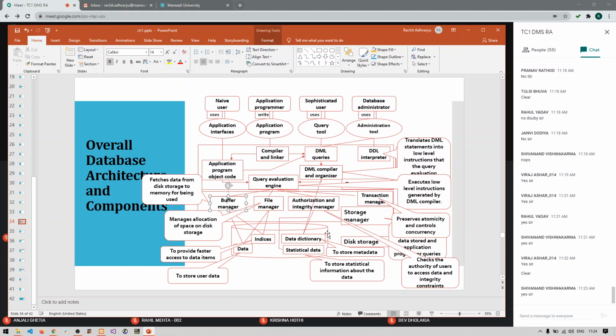So the database actually has a data dictionary, so it stores the data about the data, or metadata, and it stores some types of statistical data. So what type of data is being requested very frequently, what type of data is not being requested by the user at all. All the types of statistics are managed by this statistical data, but the main part is this data. It is the main part of disk storage. So this is what the architecture is.